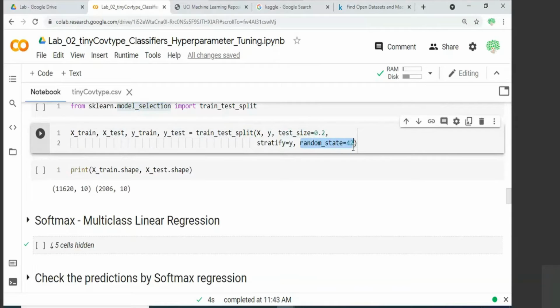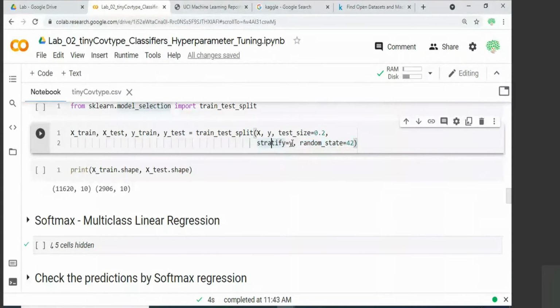And we set a random state, some seeding, so that every time you run the experiment, you get the same splitting of training and testing so that your experiment is reproducible. By changing this number, you can vary your training and testing data. So every time you run with 42, you get the same split. If you run it with 40, you get another 80-20 split.